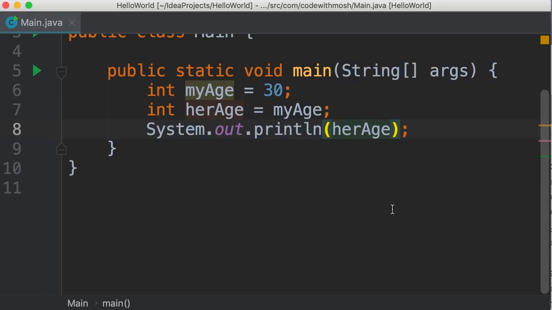So on line 7, we're copying the value of this variable into this other variable. Now, one thing I want you to pay attention to here is the convention I have used for naming our variables. As I told you before, this is called the camel case notation. So we should capitalize the first letter of every word except the first word. So in this case, the first word, my, is all in lowercase, but the second word starts with a capital letter. So this is all about declaring and initializing variables.